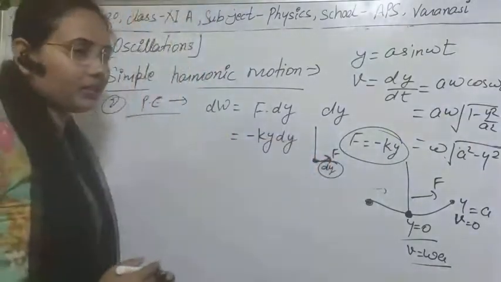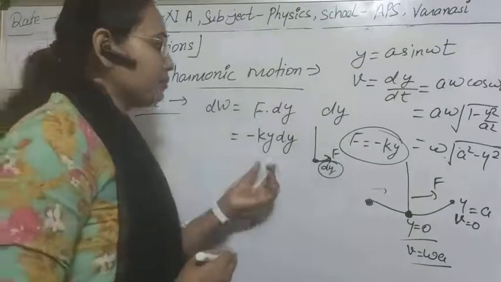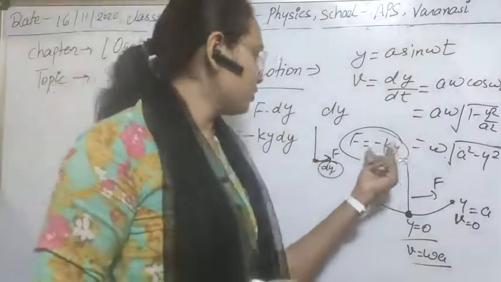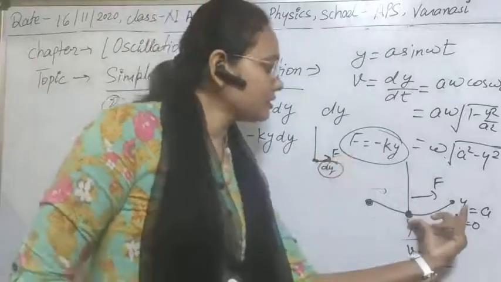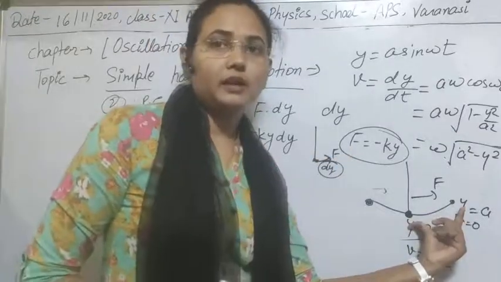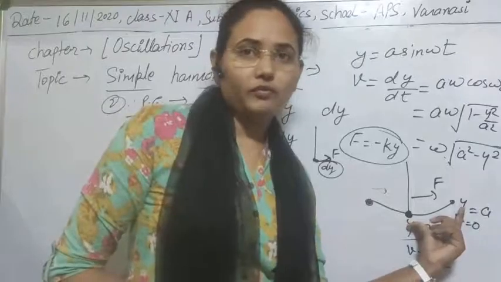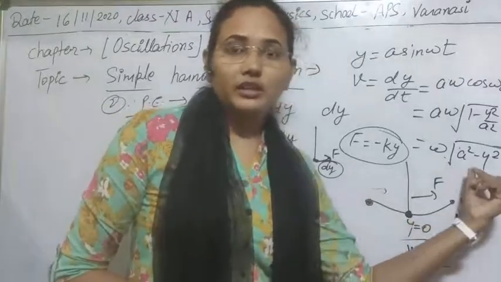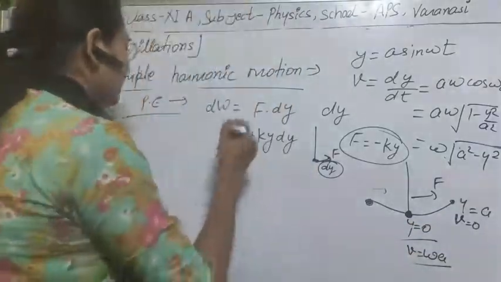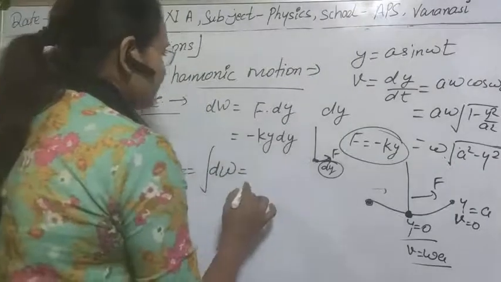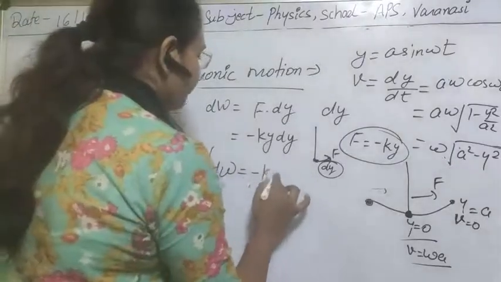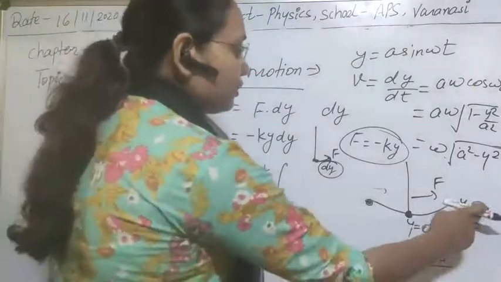Now suppose this is the total displacement in the particle. For this total displacement there will be some work done in the system. To calculate the total work done, simply integrate this from y equal to 0 to a.